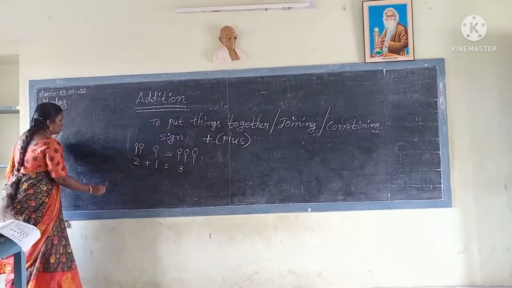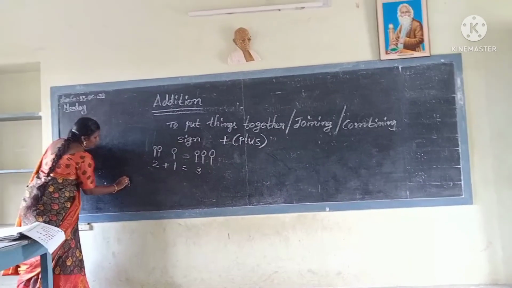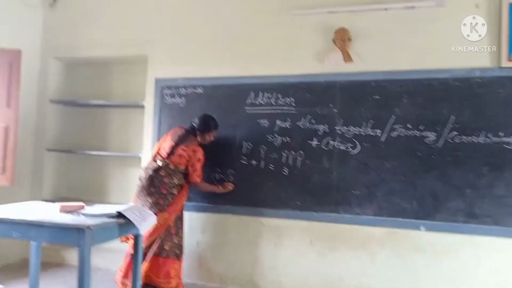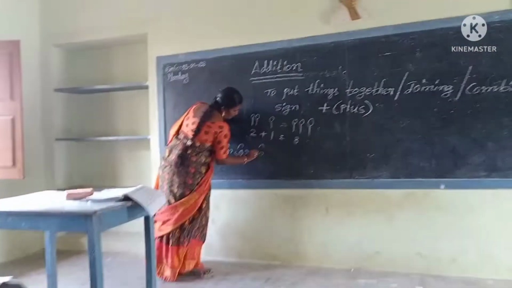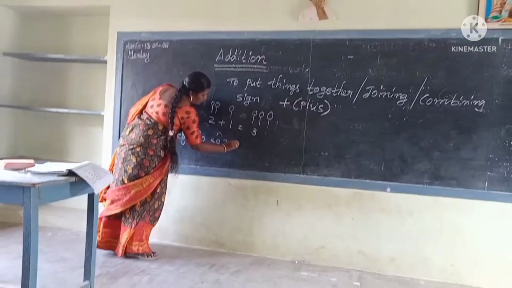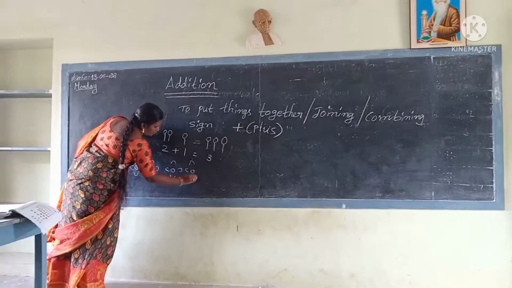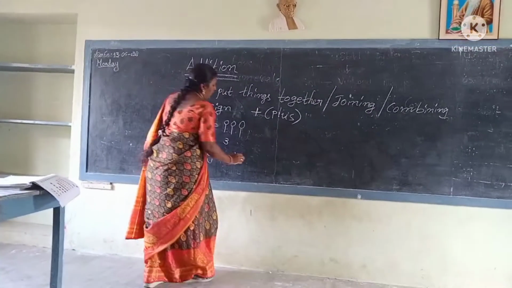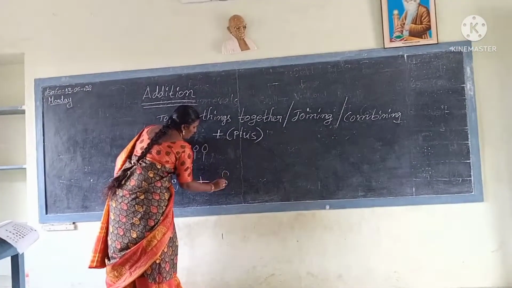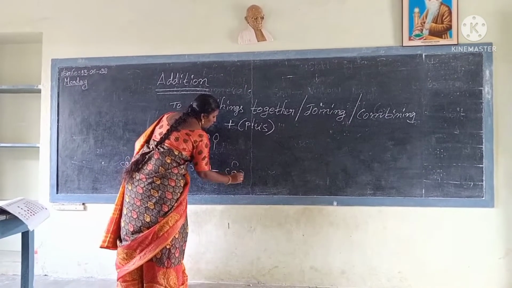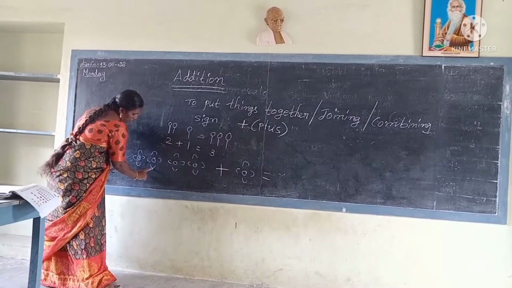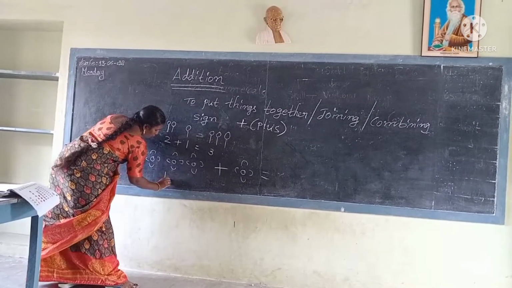Next, I have 4 flowers. And again I will add one more flower. Then how many flowers are there in total?